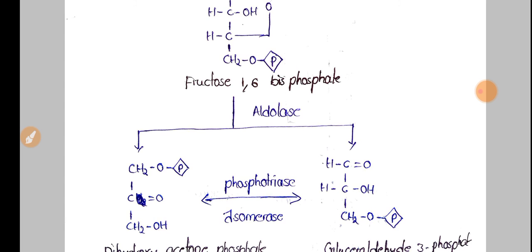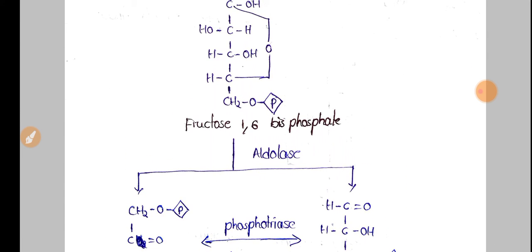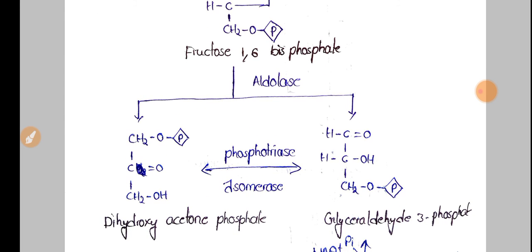Whatever fructose 1,6 bisphosphate is there will split into two products, that is glyceraldehyde 3 phosphate and dihydroxyacetone phosphate. The enzyme responsible for this reaction is aldolase.